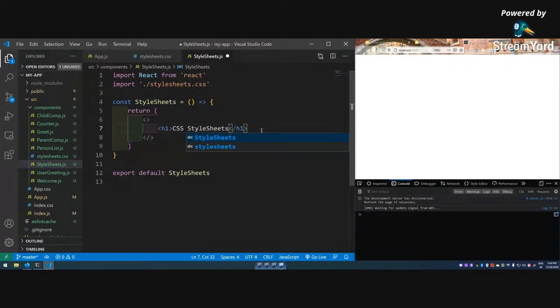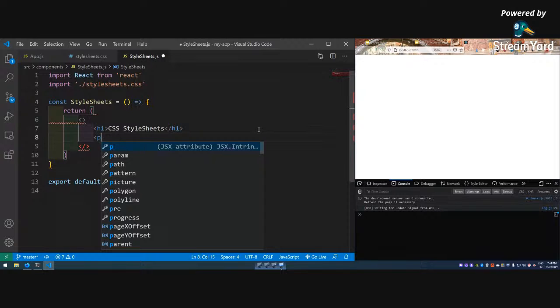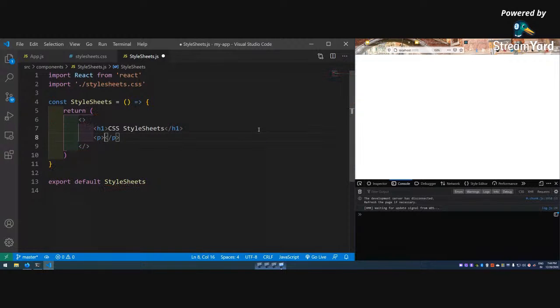CSS, h1 is something like this. Control B, let me do paragraph. Lorem 20. Why is lorem 20 not working here? Okay, lorem 20, okay, I have to include Emmet.